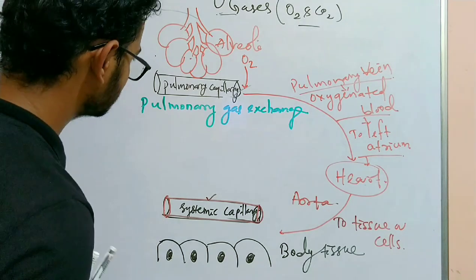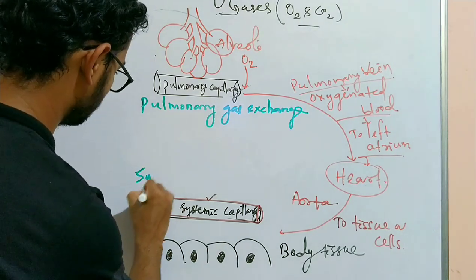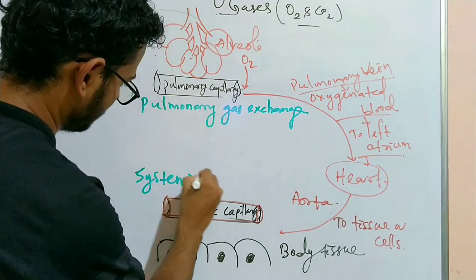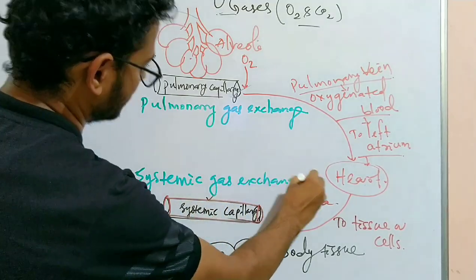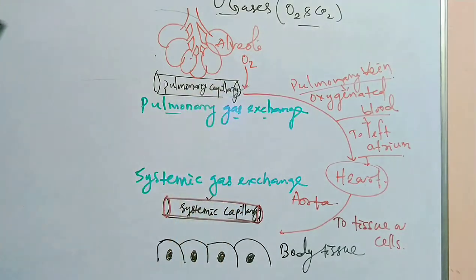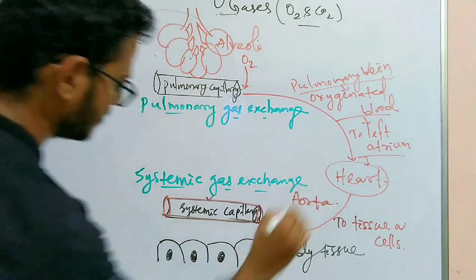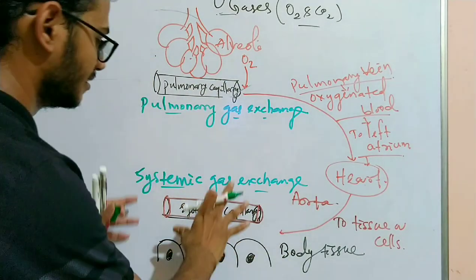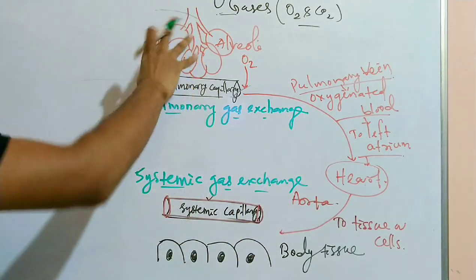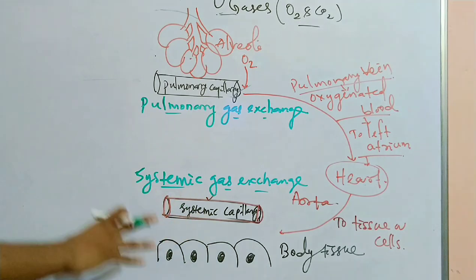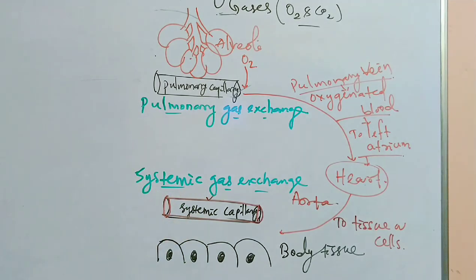Here the systemic gas exchange occurs. As the pulmonary gas exchange occurs in the lungs, here it is the systemic gas exchange, or we call it the internal respiration. This one is the external and this one is the internal respiration.